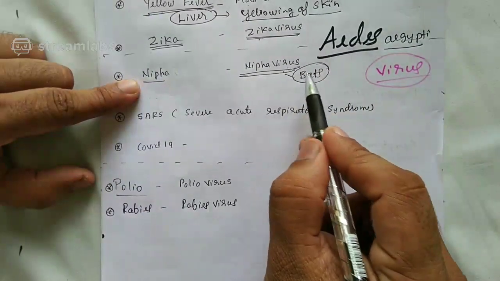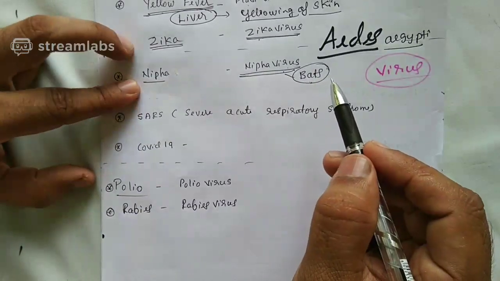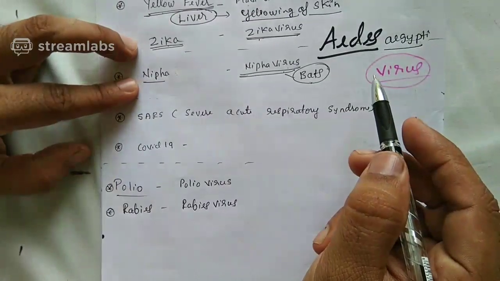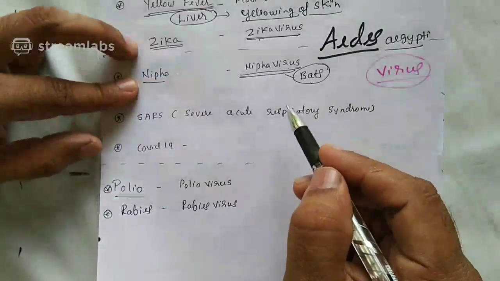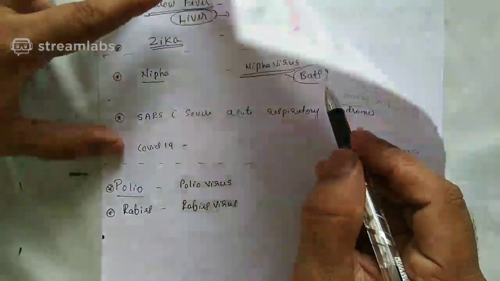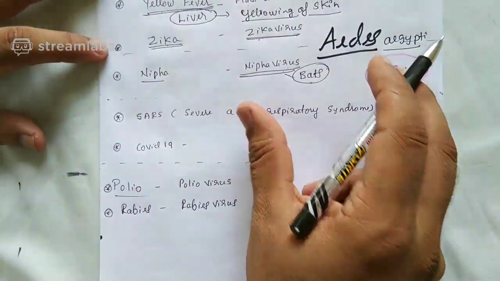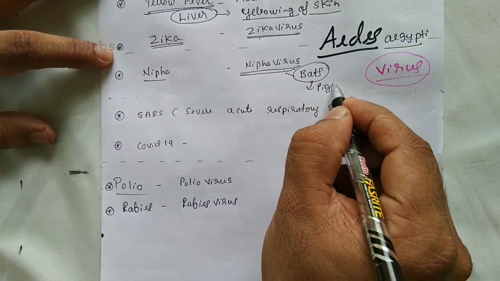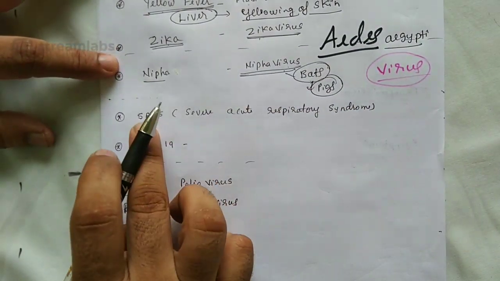So when a bat eats fruit, it eats the fruit halfway and the fruit falls down. And if this fruit is eaten by pigs, and if you loiter in those pig yards, then you also have a chance of getting what? Chance of getting Nipah. So Nipah is transmitted by bats or pigs to humans. Nipah virus.